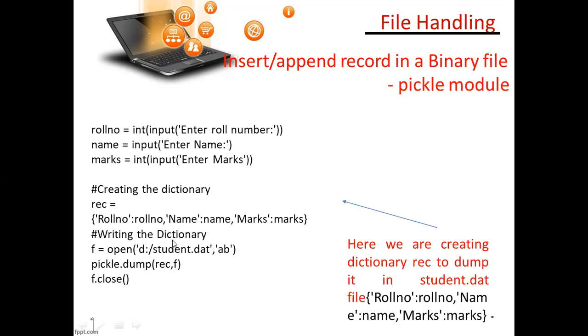So in a dictionary with the pickle module, you can use a binary file, and with the text file also, both can be used. And you can insert a record, you can append a record, you can read a record, you can write records in a binary mode with the pickle module.